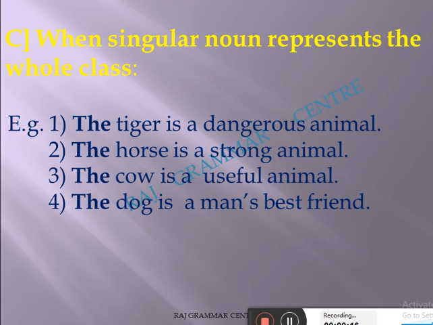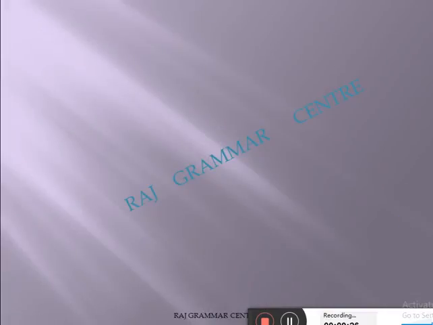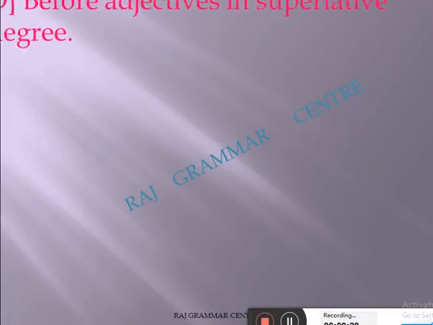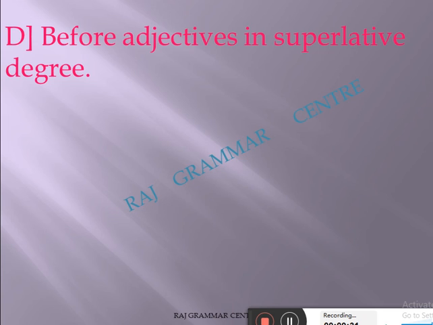Now come to the fourth rule. It's a very interesting rule. You might have studied it in the grammar part. Now see it on the screen, it will be clear to you. Before adjectives in the superlative degree. Very important, especially in the degrees of comparison, which you might have studied. Otherwise, just watch my video, it will be clear to you.